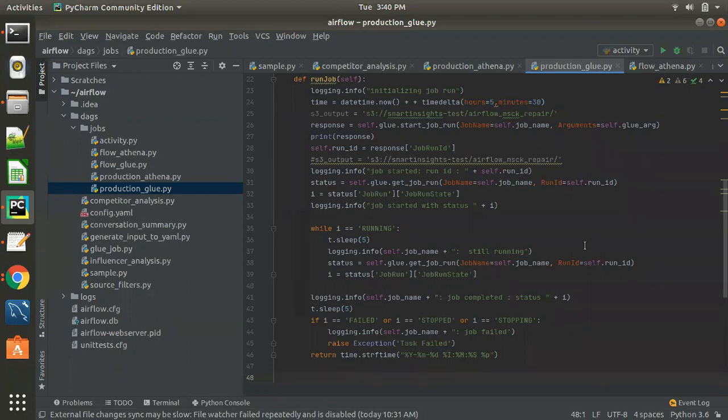Actually, ADF is not running that actual Databricks code. It just triggers the Databricks code, and once that gives the success message, it invokes the other Databricks job. So similarly, if you take that analogy here, you will be able to get it.